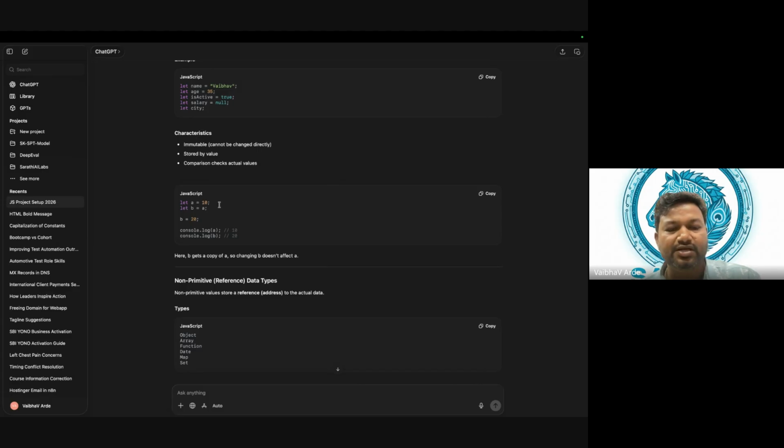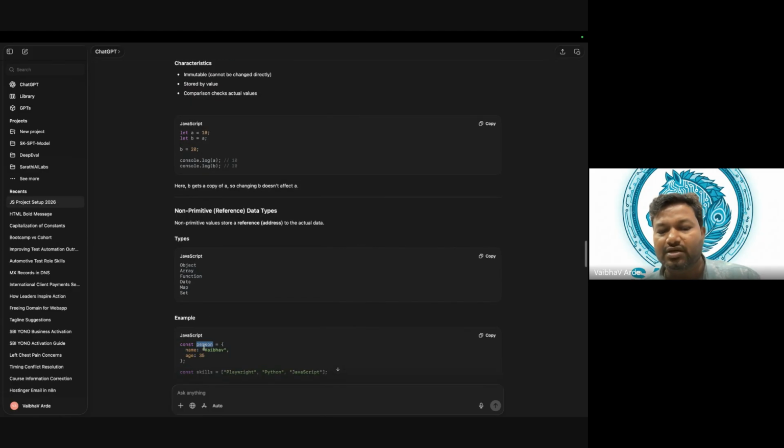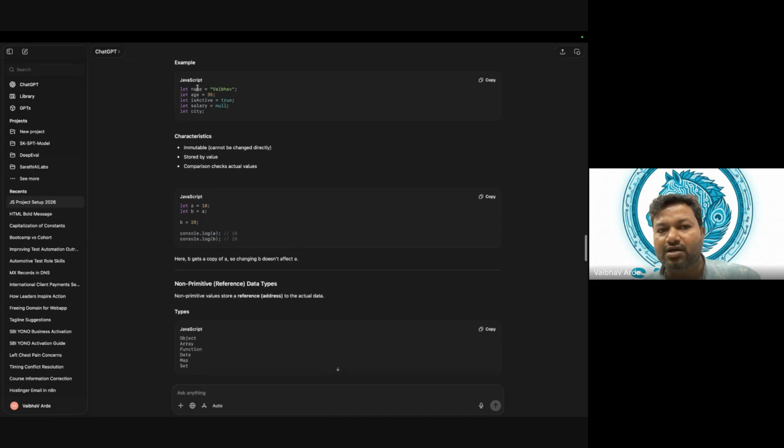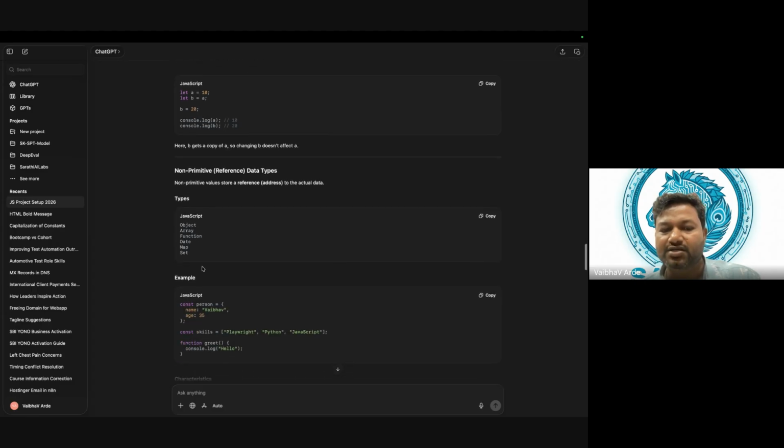But in non-primitive, now see, this is a variable. I can store this value directly to this variable. But this person, now see, name Vaibhav. Tomorrow I can go ahead and change the value of Vaibhav to something else.